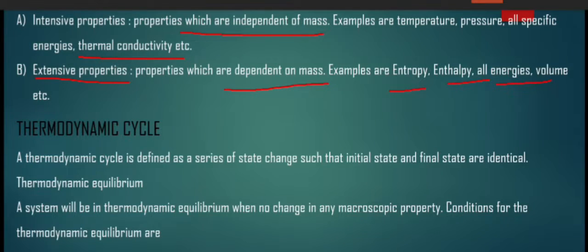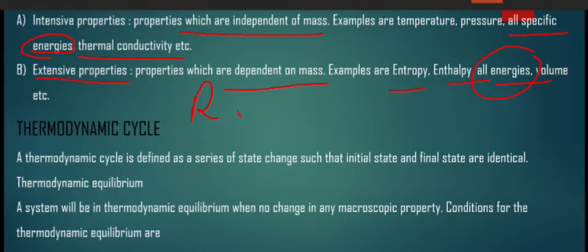See this, all energies are extensive properties, while all specific energies are intensive properties. There is one more thing, that ratio of two extensive properties is an intensive property.